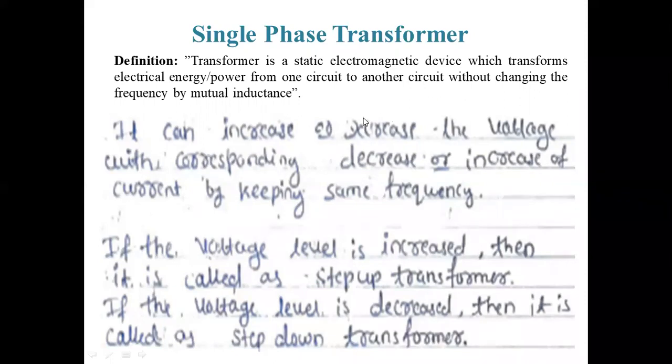So the definition of the transformer is a static electromagnetic device which transforms electrical energy or power from one circuit to another circuit without changing the frequency by mutual inductance. The mutual inductance process happens, one winding and another winding, which we will discuss in the construction part. So this is the definition. It can increase or decrease the voltage with corresponding decrease or increase of the current by keeping the same frequency.